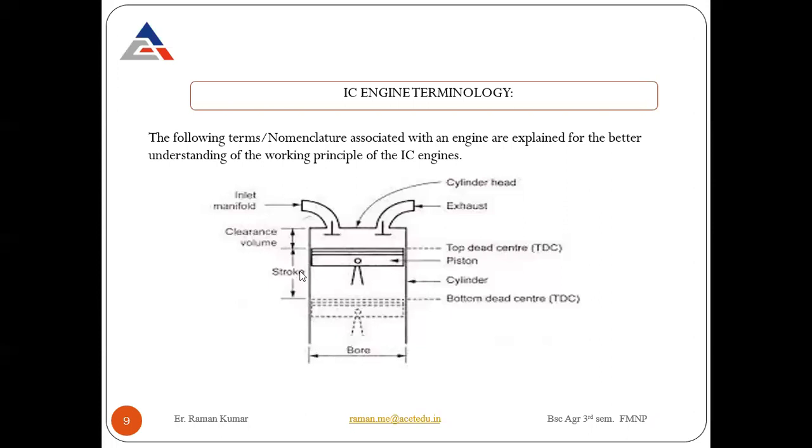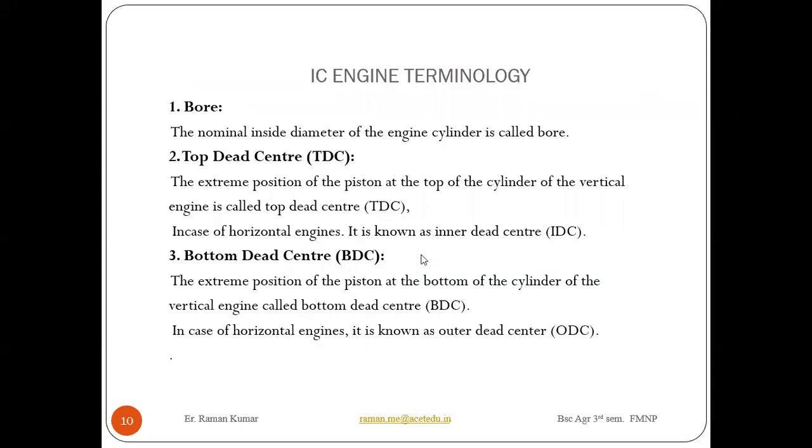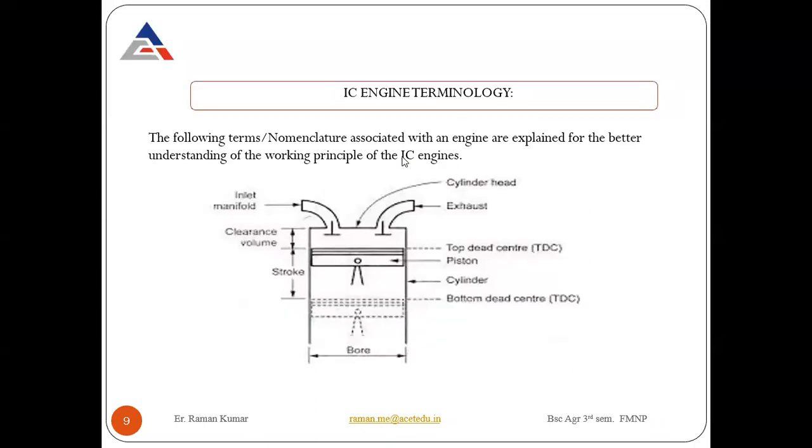Okay, so this is the stroke. Look here, stroke from bottom dead center to top dead center. When the piston is moving from bottom dead center to top dead center, that is called the stroke. Clearance volume. I will discuss everything one by one. So this is all about the terminology. First one is bore. Bore is the nominal inside diameter of the engine cylinder.